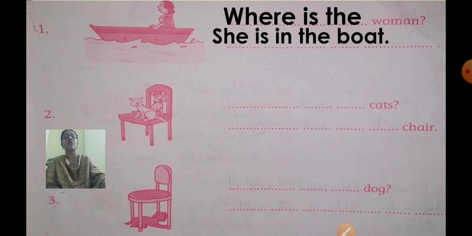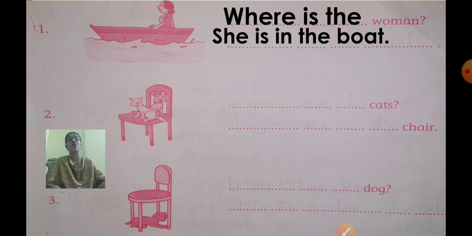Next. What will the question be for the second one? Now here are you going to write where is the cat? Where is the cats? No. What will you write? There are how many cats? 2. 2 means many. If it's single, then we'll write is, no? But here there are 2 cats.